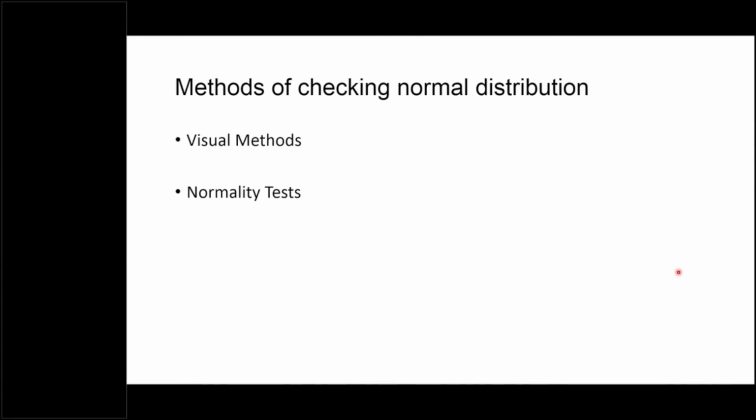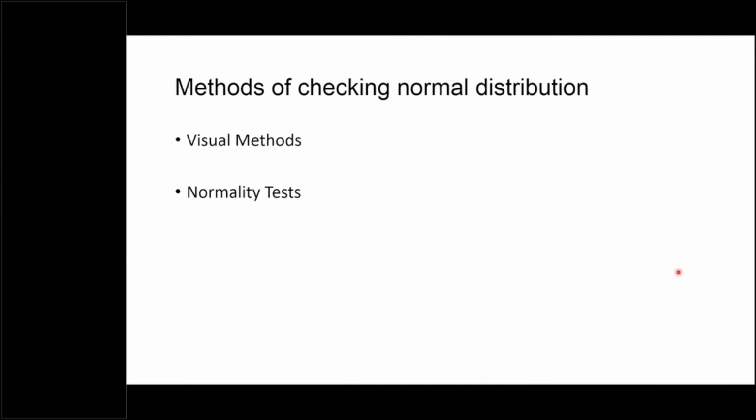Basically, the decision about whether our data follows the normal distribution or not should be taken by looking at the various graphs, charts and normality tests, and the decision should be taken holistically by considering all such variables, because there may be contradiction.